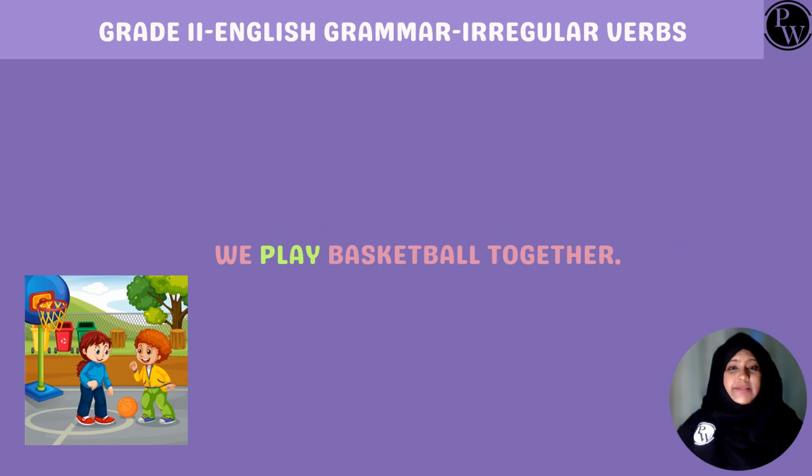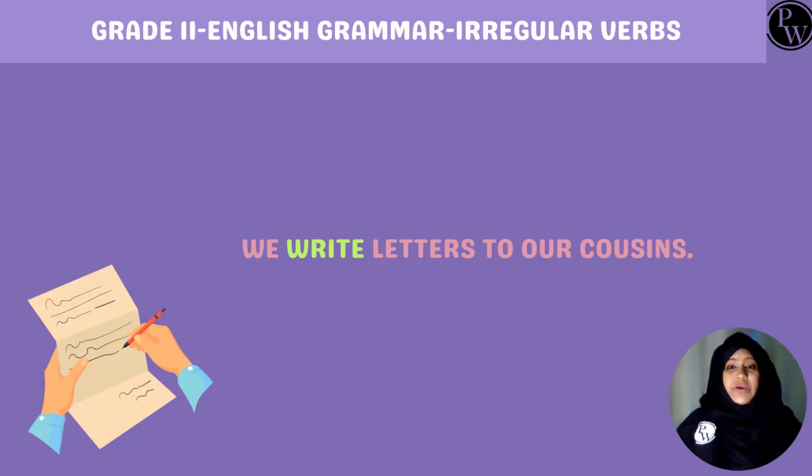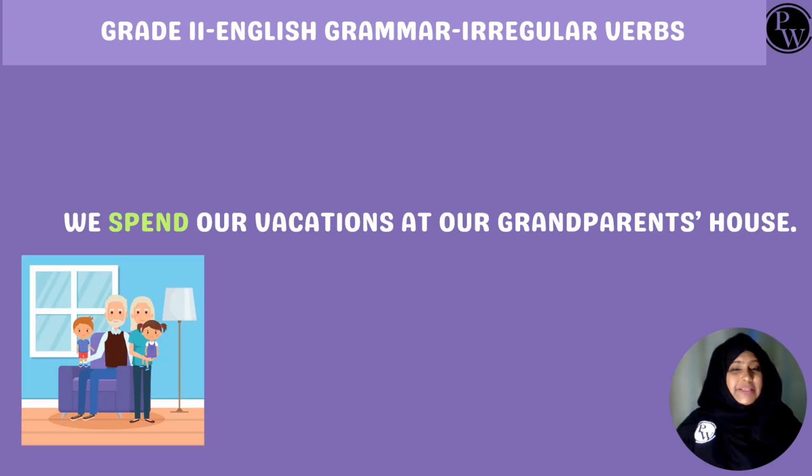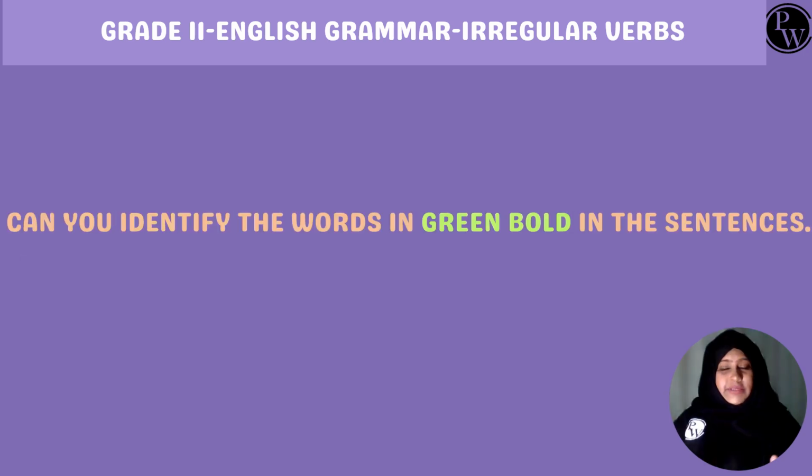The next sentence is we play basketball together. In this sentence, the word play is in bold. The third one is we write letters to our cousins. Here, the word write is in bold. Let's read this. We spend our vacations at our grandparents' house. Here, the word spend is in bold. Did you notice the bold green words?